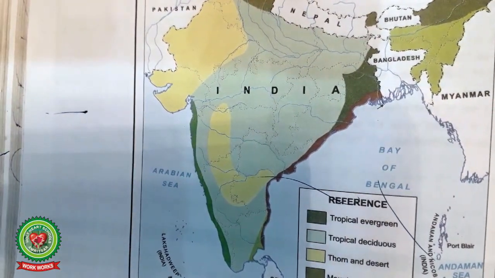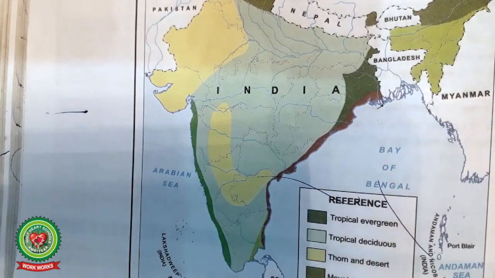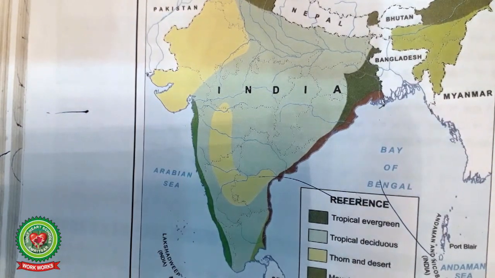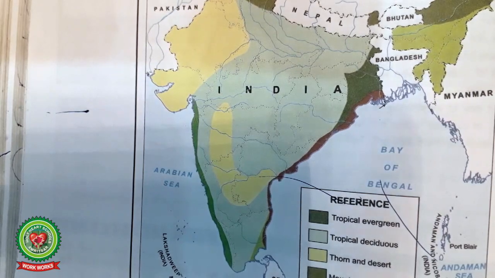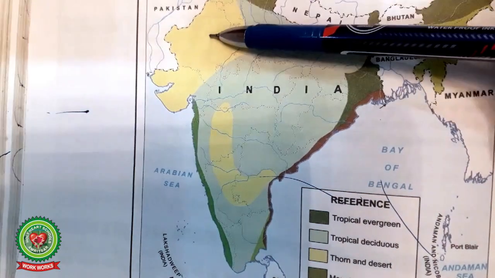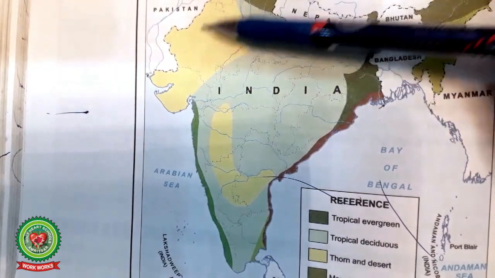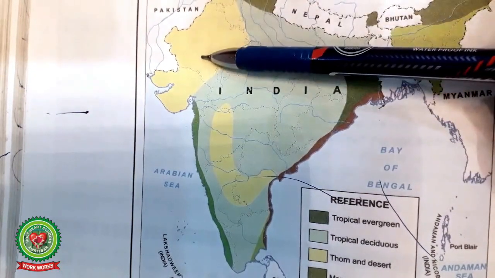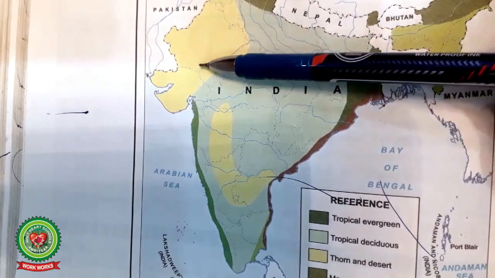These are the forests which receive rainfall from 150 to 200 centimeters and they shed their leaves once in a year. Next we are having desert or semi-desert type of forest. These areas receive less or very little rainfall.